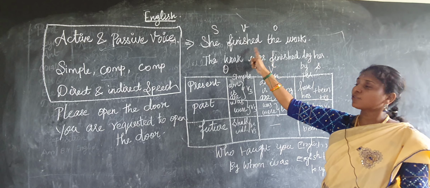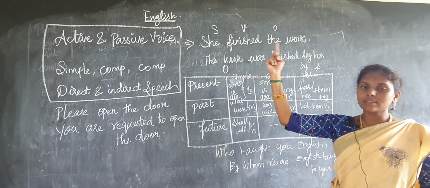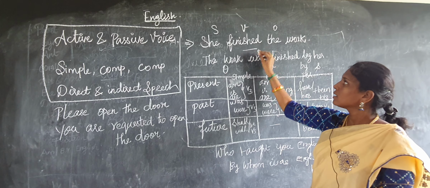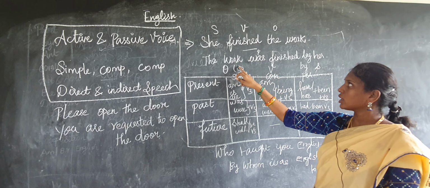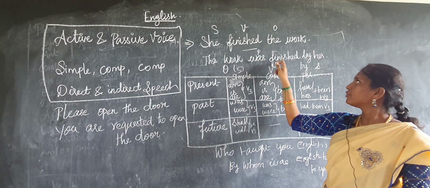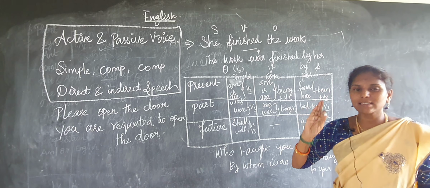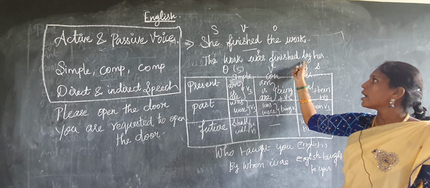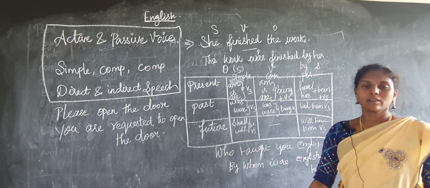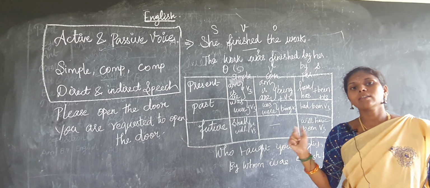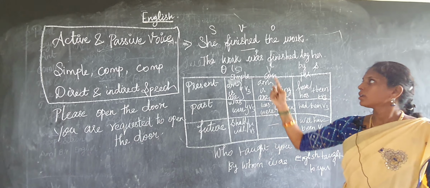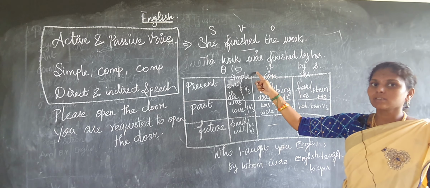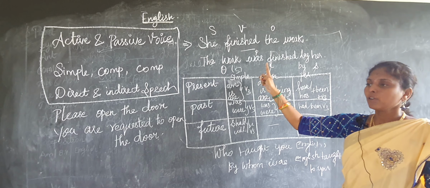Then you have to see finished. Finished is the past tense. Okay? Past tense. So here, singular past tense means was. Was finished. While you change this into passive voice, you have to remember only one thing. What is that? By. And she is changed to her. He means her, him. They, them. We, us. Okay? So I think it's clear. And this is for the statement sentence. If a statement sentence is given, you have to follow the rules and do it.